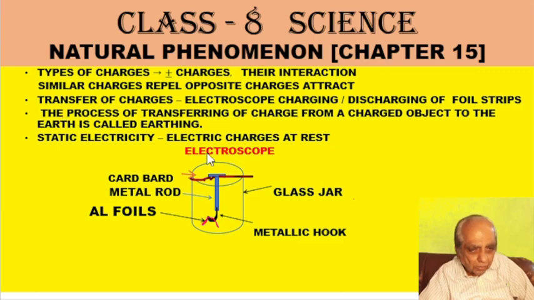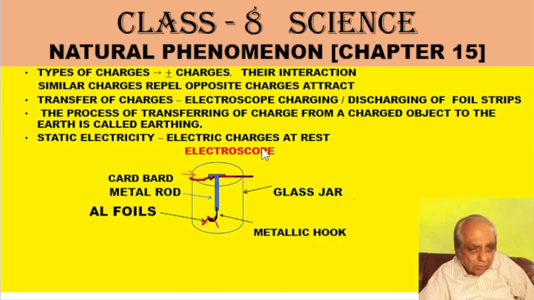Now I can show here a glass jar. In this glass jar I put a rod. The rod has a hook, and to this hook I have connected two very thin aluminum foils, and I am supporting the rod on this cardboard.